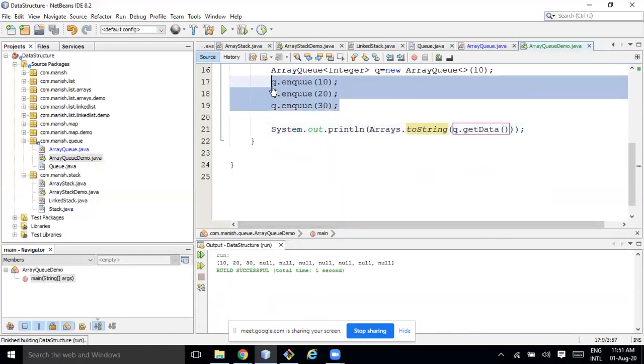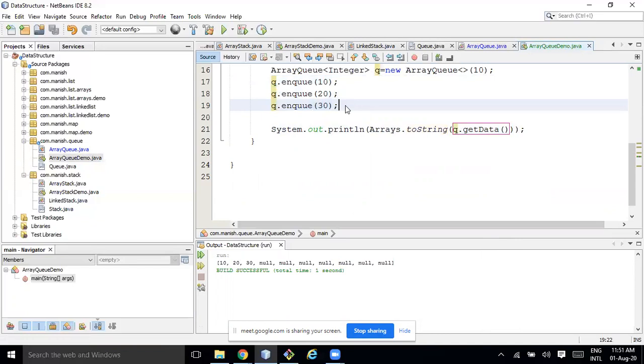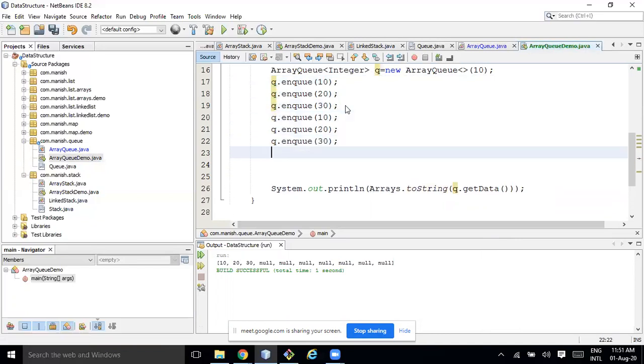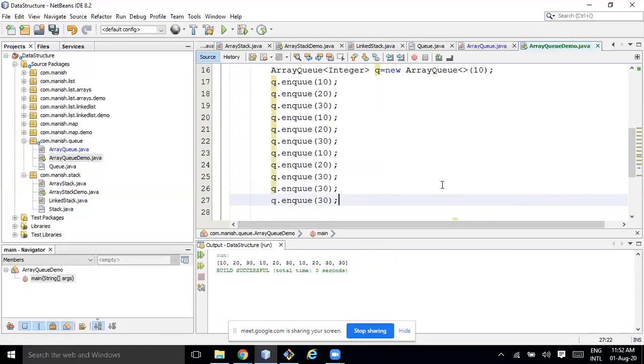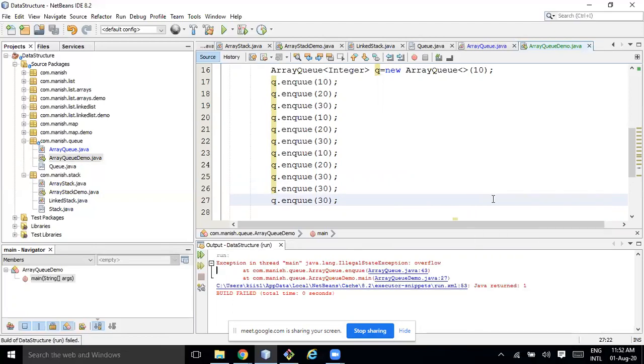Let me add more elements. 6, 9, 10. Till here it should be fine. If I try to add one more, then it should throw an exception. Yeah, overflow. Okay, that's cool.